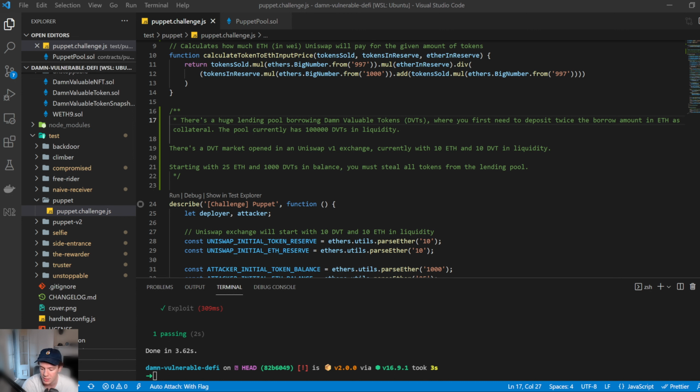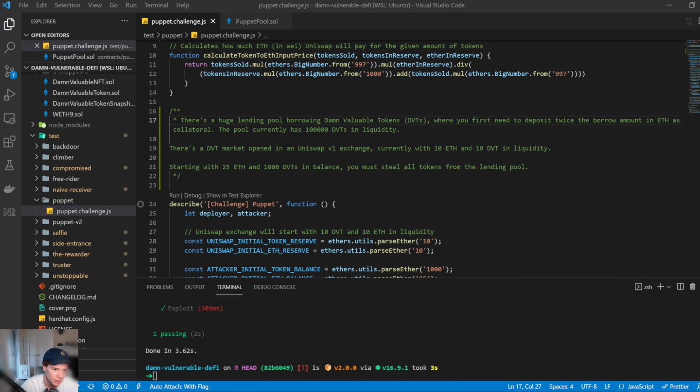The idea is that if the price changes between the two, it creates a profitable opportunity for arbitrageurs to take advantage of that value difference, take it out and sell it on another exchange for a profit. That's how you get this automated market maker. I won't go into too much detail, I hope that explained it a little bit, and I will show you how this works in this exploit.